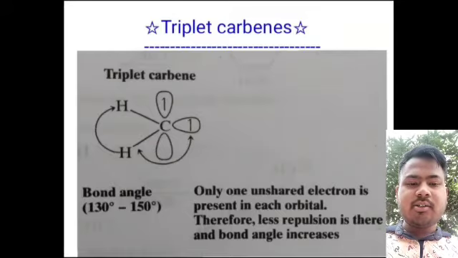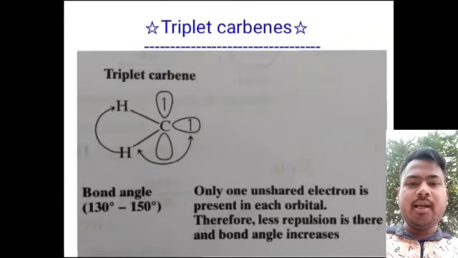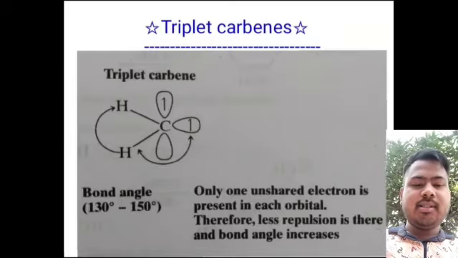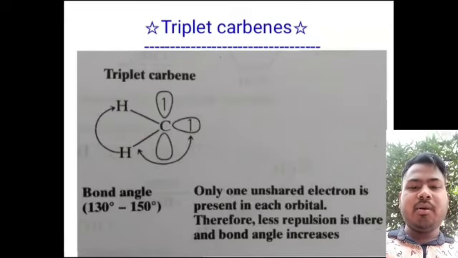Only one unshared electron is present in each orbital. Therefore, there is less repulsion and the bond angle increases. The bond angle of triplet carbene is about 130 degrees to 150 degrees.